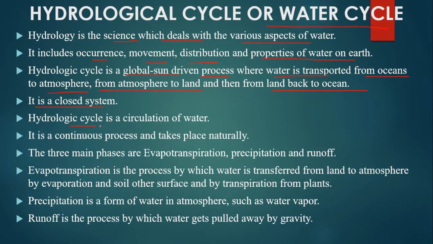Hydrological cycle is a circulation of water. It is a continuous process and takes place naturally. The three main phases are evapotranspiration, precipitation and runoff. Evapotranspiration is a process by which water is transferred from land to atmosphere by evaporation from soil and other surfaces and by transpiration from plants. Precipitation is a form of water in atmosphere such as water vapors. Runoff is the process by which water gets pulled away by gravity.